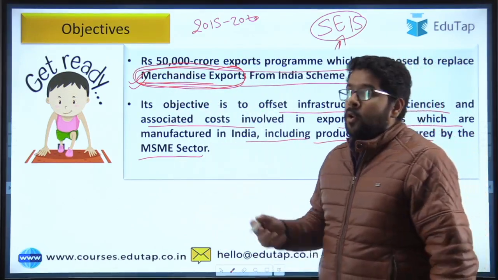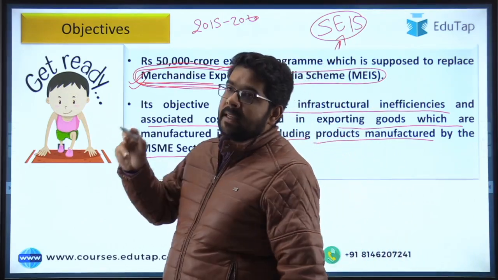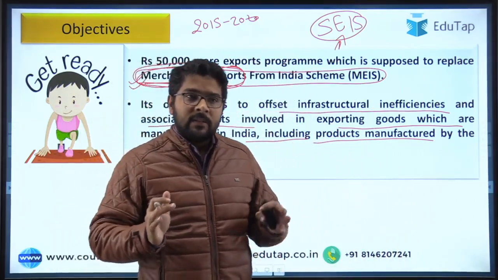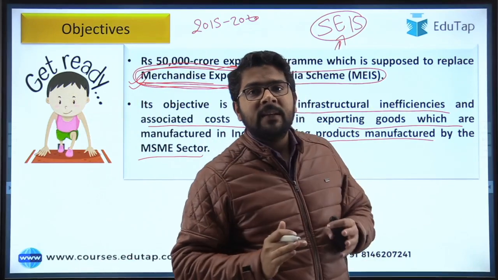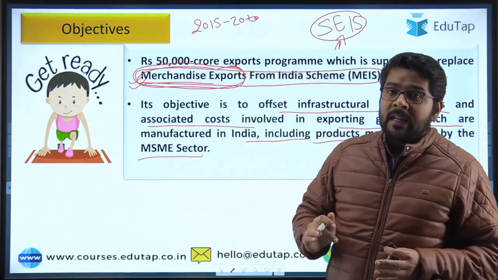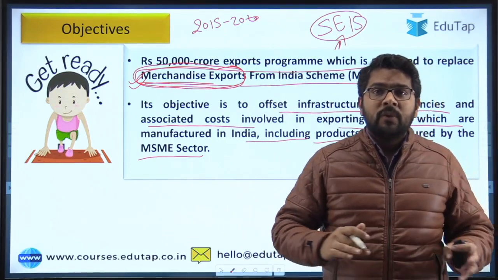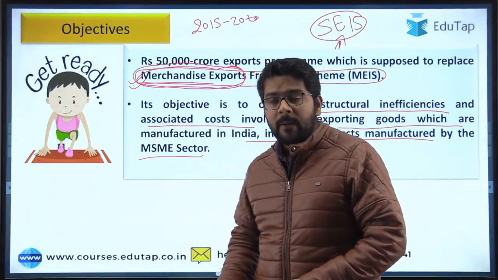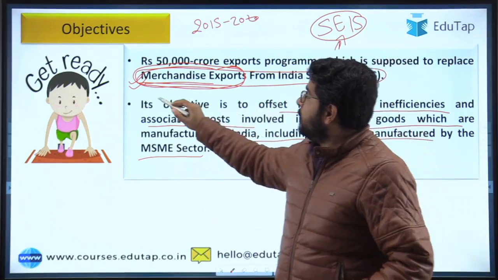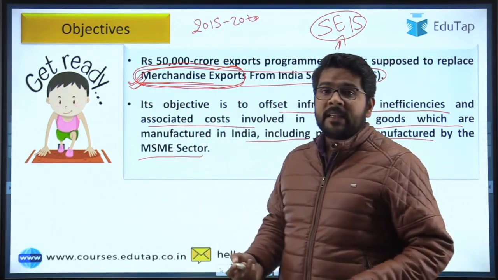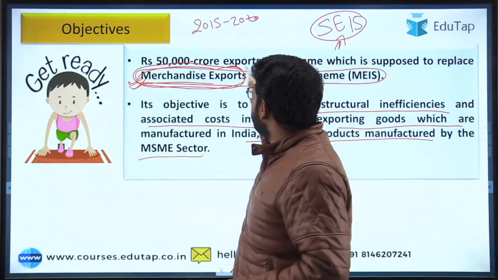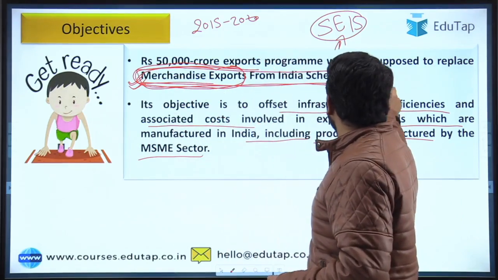Why? MEIS, which was in place prior to this scheme, was working fine till the USA filed a case in the WTO that India is not eligible to provide so many benefits to its exporters. So there were some WTO obligations which were coming in the way of this MEIS scheme.